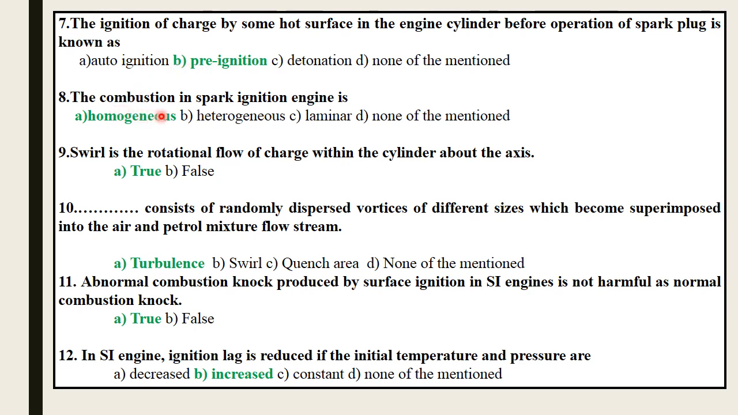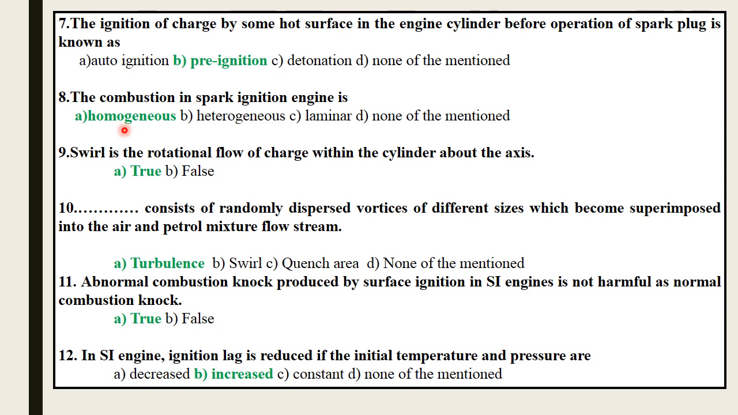Next, the combustion in a spark ignition engine is: homogeneous, heterogeneous, laminar, none of the mentioned. So the correct option is homogeneous. As we know, in a conventional SI engine, the air fuel mixture is prepared externally in the carburetor. This uniform air fuel mixture is supplied to the engine cylinder, and hence the combustion is homogeneous. So the correct option is A, homogeneous.